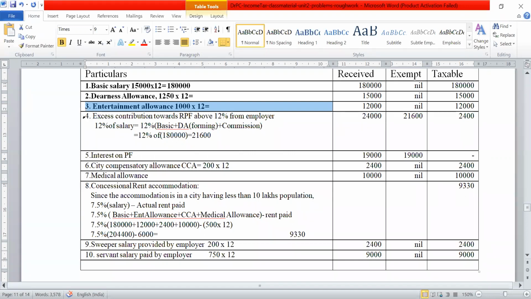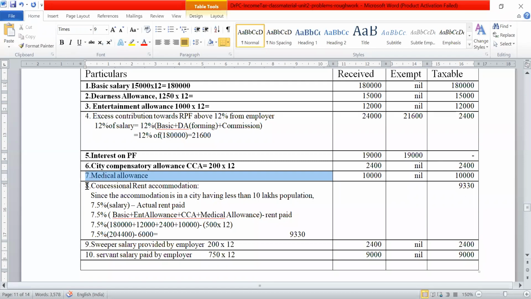CCA, city compensatory allowance, is again fully taxable. Medical allowance, fully taxable.